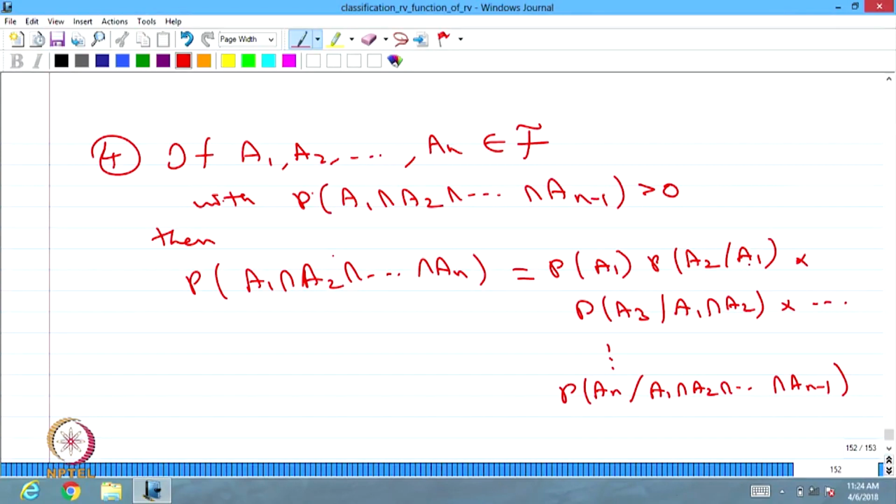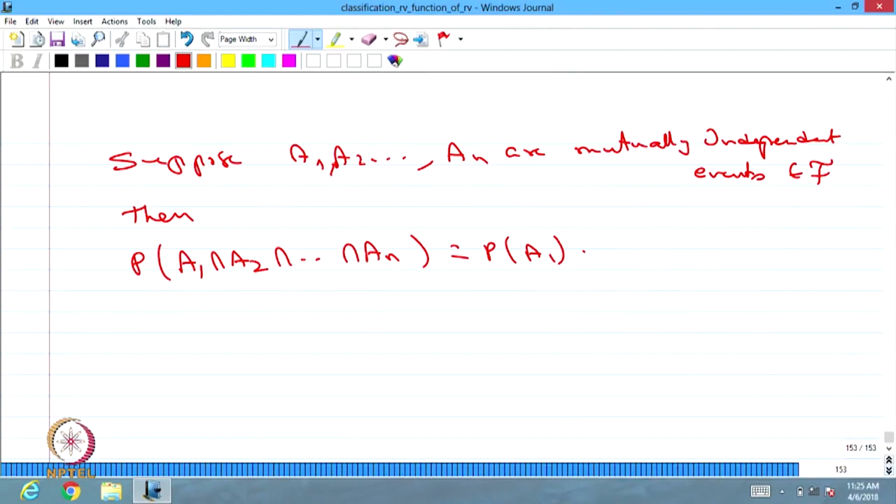Since the events are mutually independent, the conditional probability of A2 given A1 is going to be the probability of only A2. Similarly, the probability of A3 given A1 intersection A2 is again going to be the probability of A3, and so on.